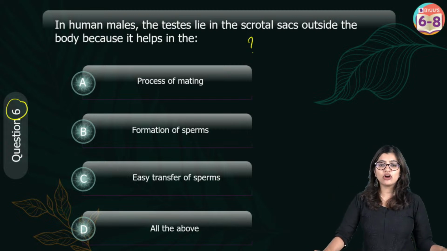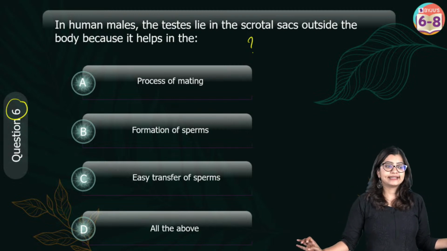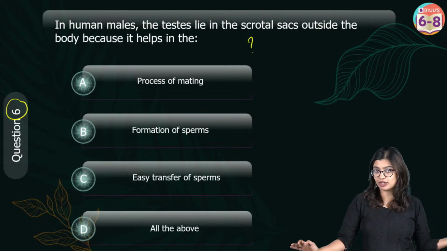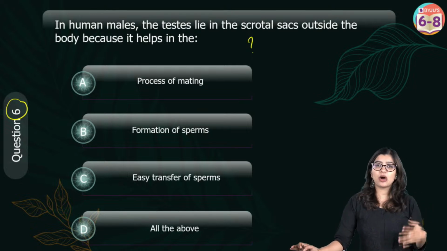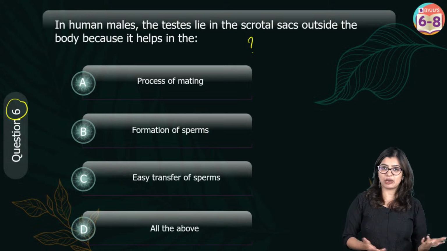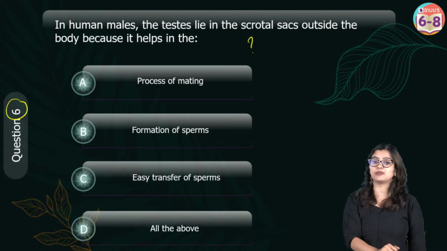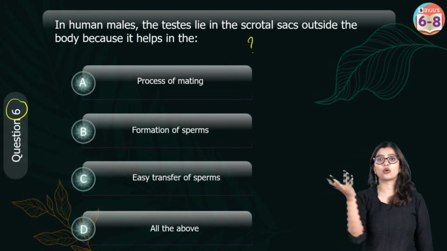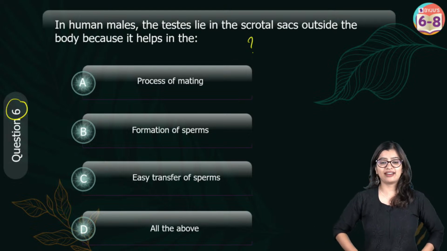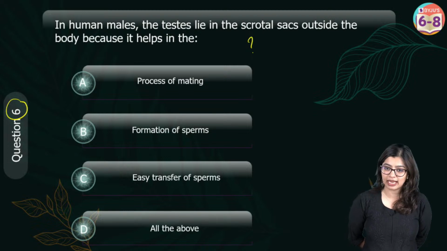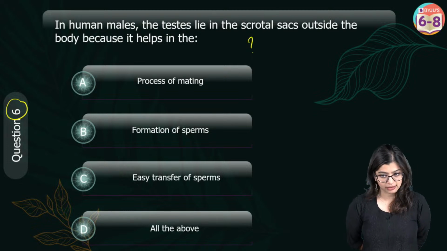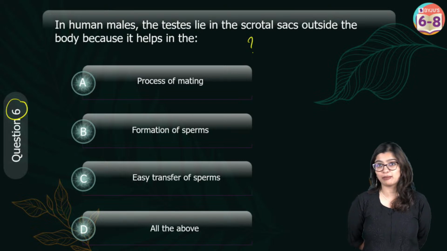Ma'am, how do we know if the baby is a boy or a girl? See, normally until the baby is born, we will not know, right? And once the baby is born, you get to know if it's a boy or a girl with respect to the external genitalia. But ideally, what determines whether a baby is going to be a boy or a girl is based on the sex chromosomes. Mating is basically a process wherein the male and female gametes can be brought together, right? So that is what you call mating, when the males and the females come together.